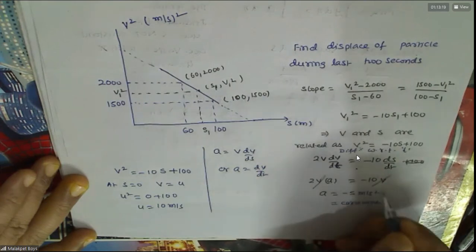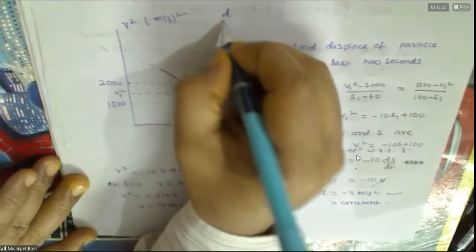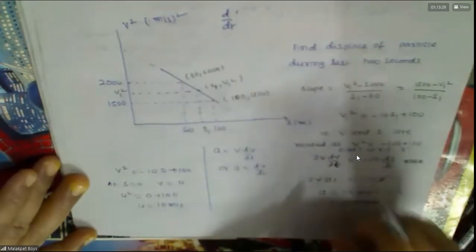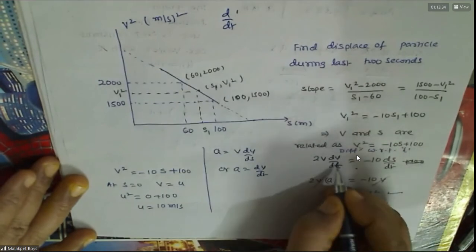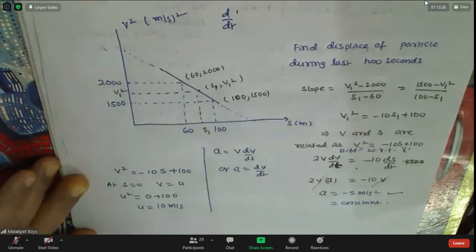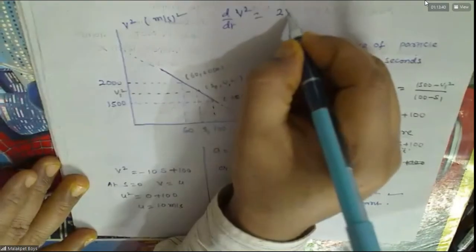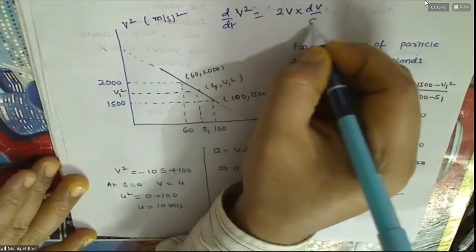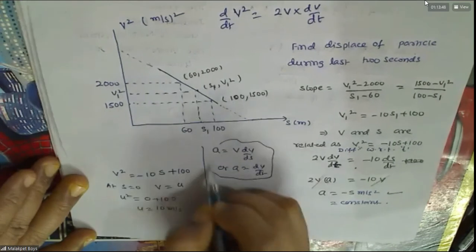This is A. Understood till here? Why should V come, sir? I am differentiating this, where this is t. V square is 2v into dv by dt, remember this? You know, acceleration is this.